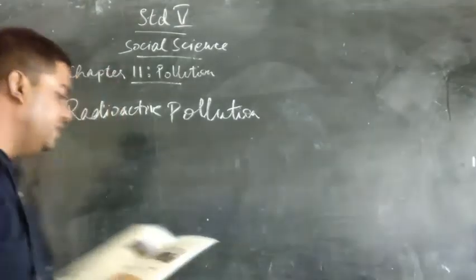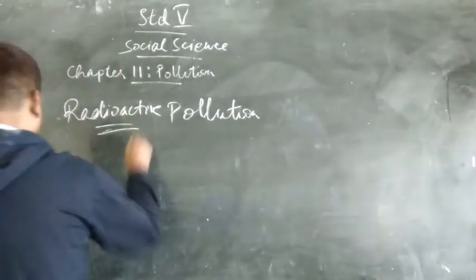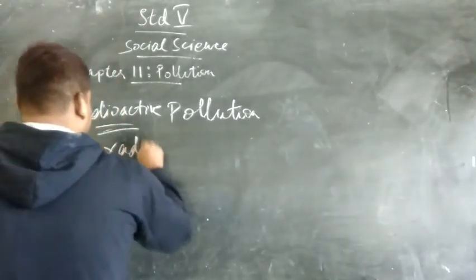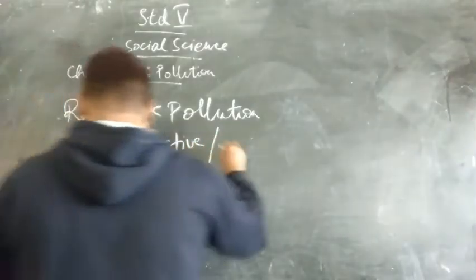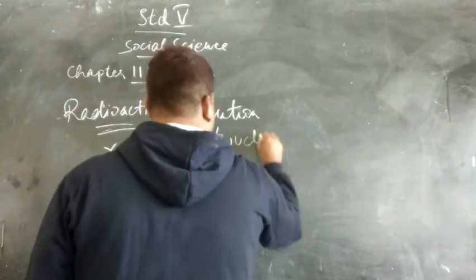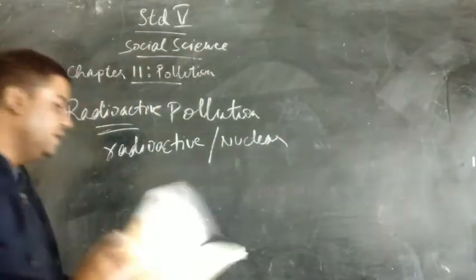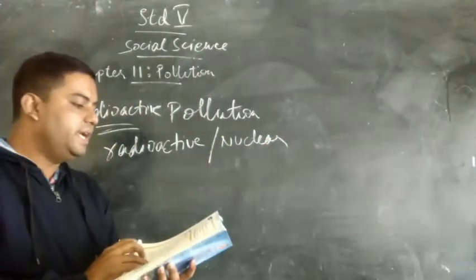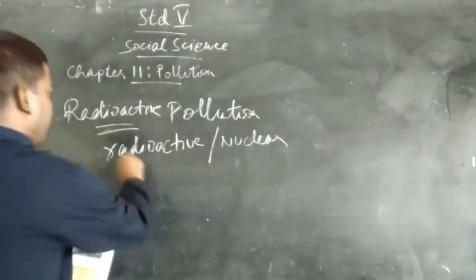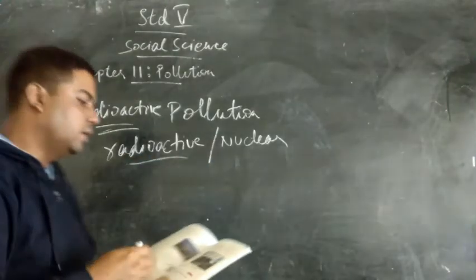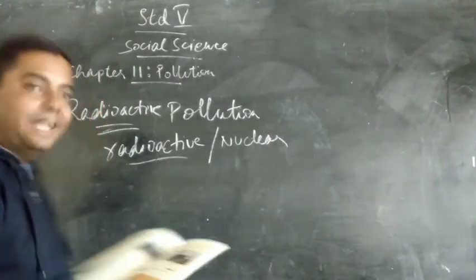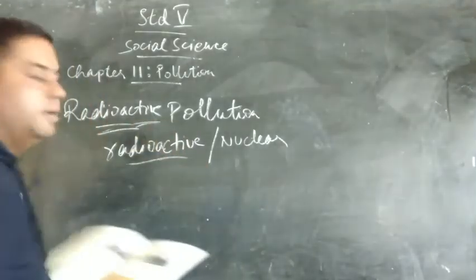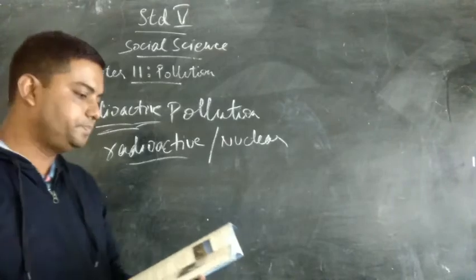So, radioactive pollution is a pollution which is caused by radioactive or nuclear materials. Now, what are nuclear materials? My children, nuclear means being or related to radioactive substances. When any radioactive substance causes pollution, in that way we have this particular issue.